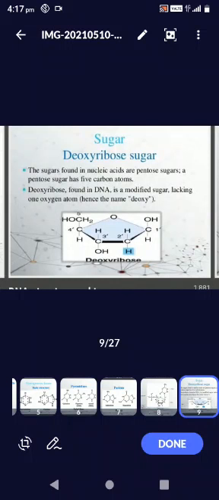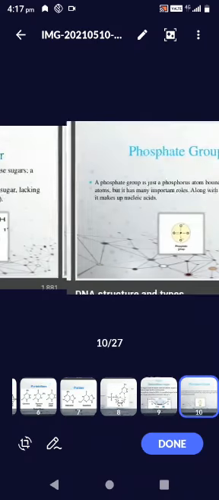Next one, sugar, deoxyribose sugar. The sugars found in nucleic acids are pentose sugars. A pentose sugar has 5 carbon atoms. The sugar found in DNA is made up of sugar lacking one oxygen atom.